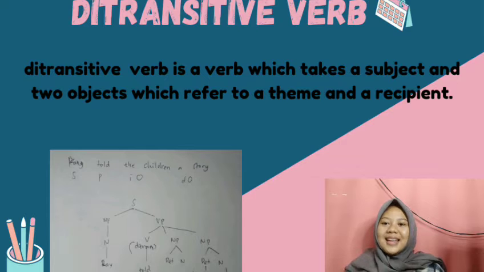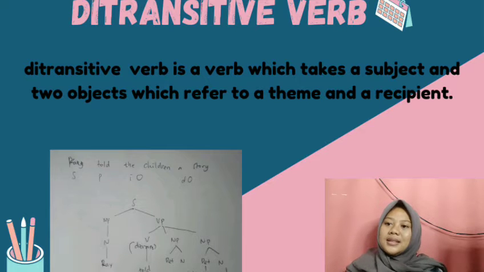Okay, the next is the ditransitive verb. The ditransitive verb requires two objects, a direct object and an indirect object. So we can see that a ditransitive verb is one that takes both a direct object and an indirect object in a sentence. So let's see the example.